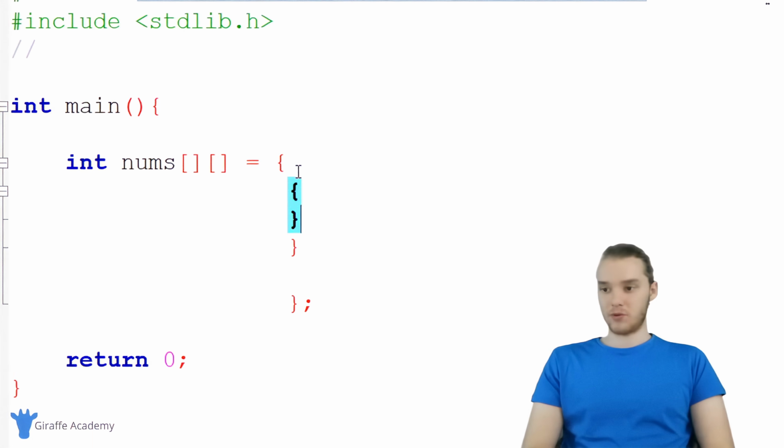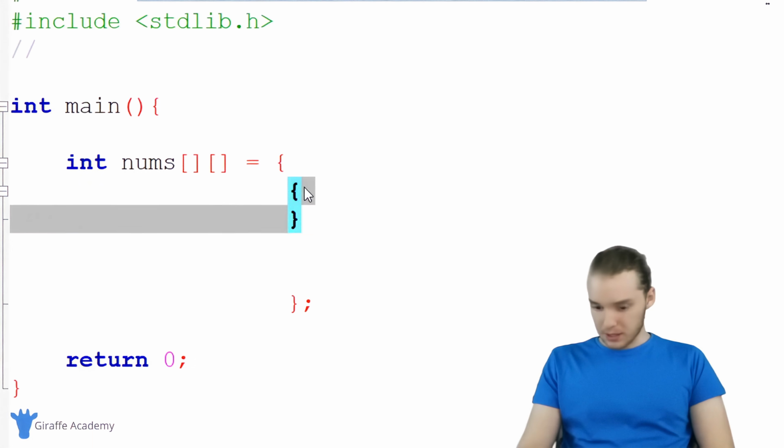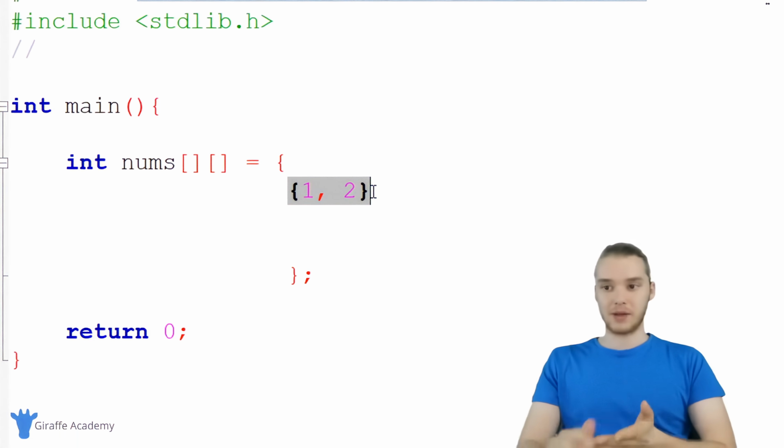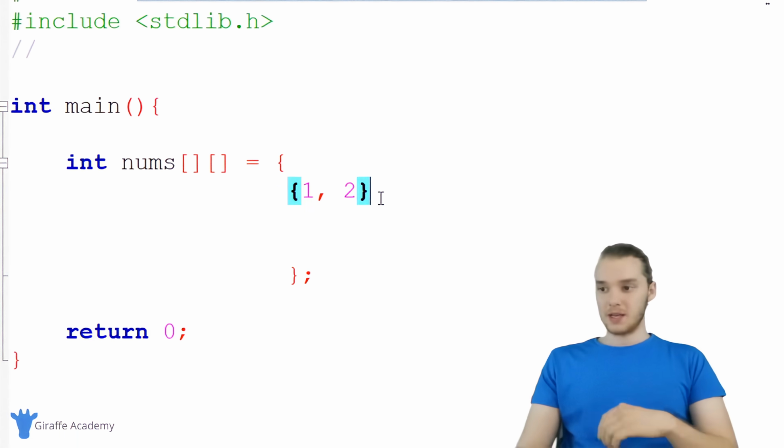So for example, the first element in this array, I could just make an array. So I'm gonna say this is like 1, 2. So you can see here, I have 2 elements inside of this array, which is itself the first element of the nums array.